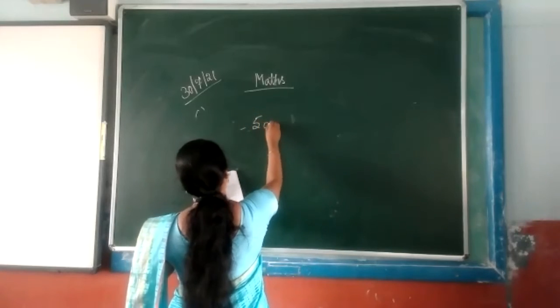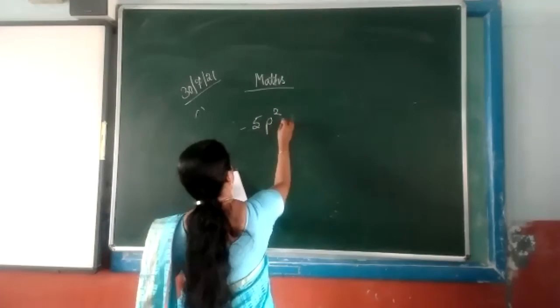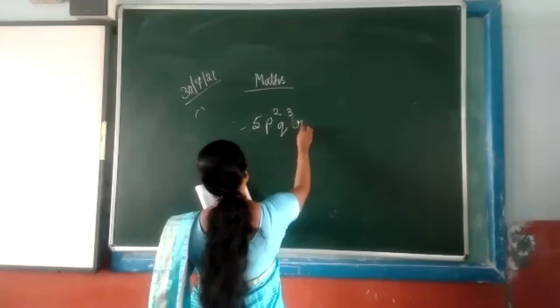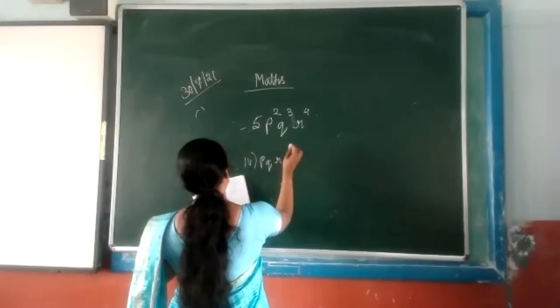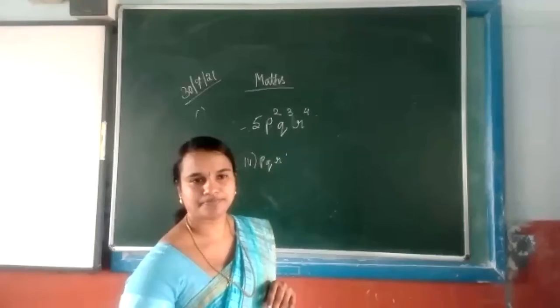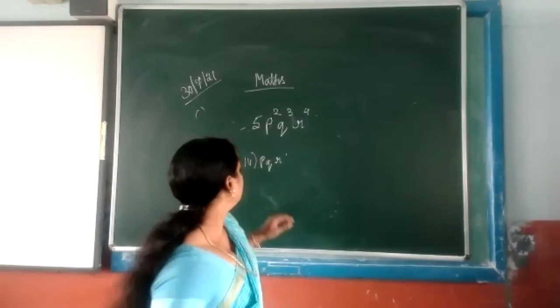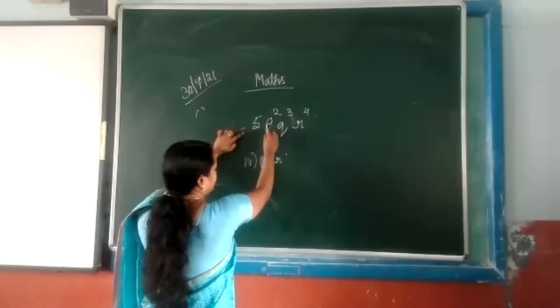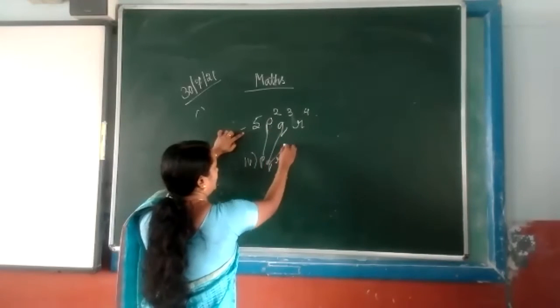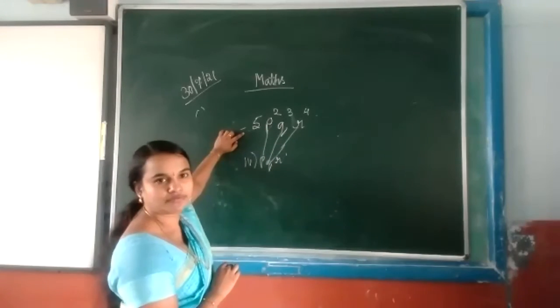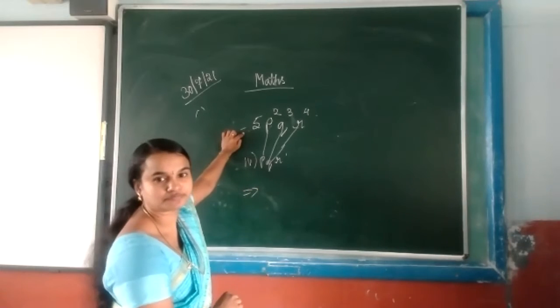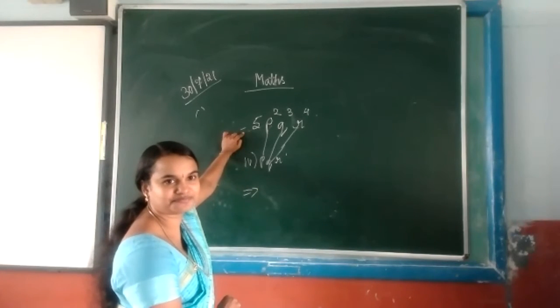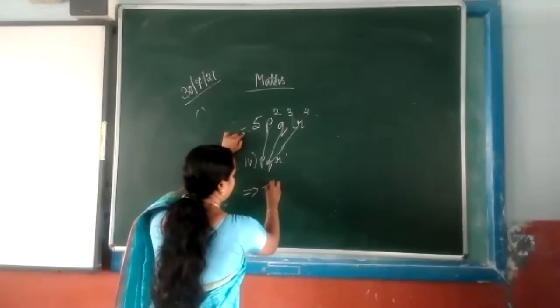Minus 5 p square q to the power 3 r to the power 4. And the fourth one is p q r. You have to find out the coefficient. Now p already has p1, and 1 q, 1 r. Which are the left parts here? Minus 5, yes, minus 5.